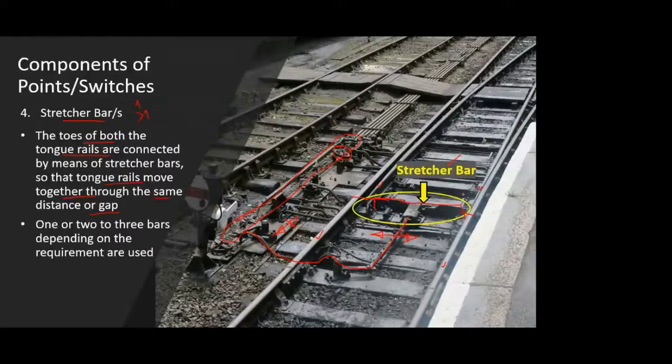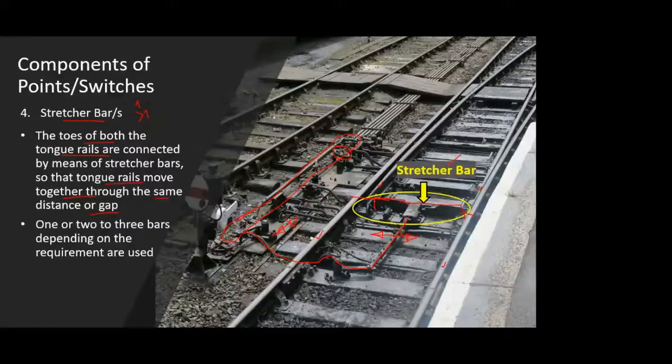Okay. So that movement is essential, and it is essential in the distance form also, that the movement should be together for both the tongue rails, as well as it should be through the same distance or same gap. So this movement that we need is possible only due to this stretcher bar, which is connected to both the tongue rails, and it is then connected to some mechanism on the extreme end of the track.